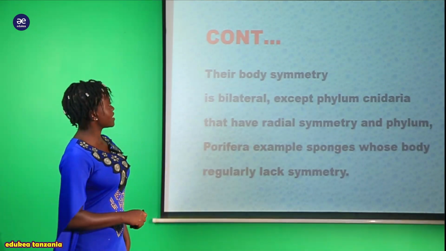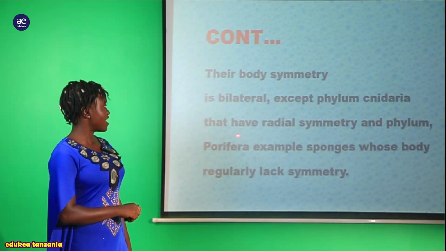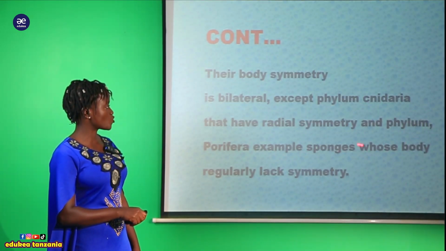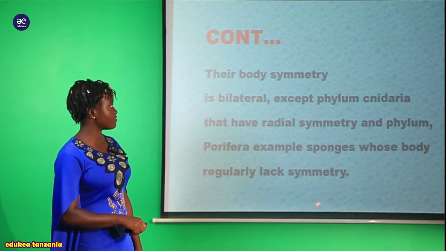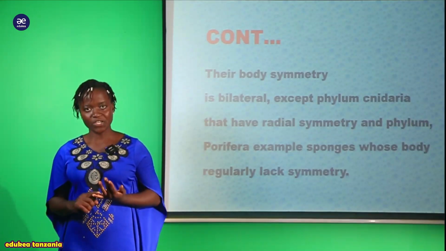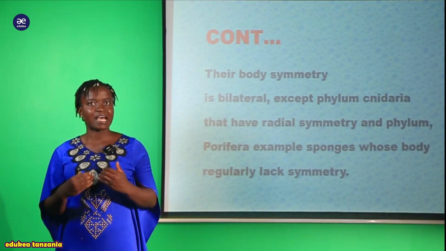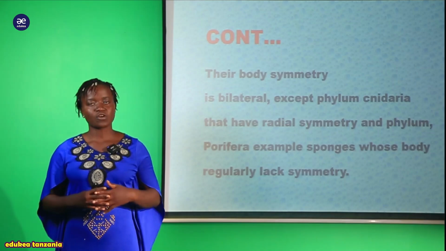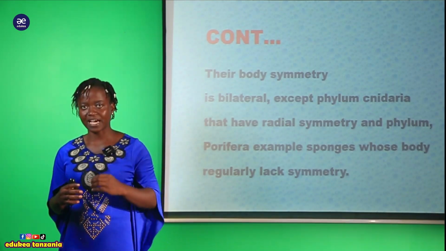So also we are saying that their body symmetry is bilateral except phylum Cnidaria that have radial symmetry and phylum Porifera. Example sponges, whose body regularly lack symmetry. Kwa ina maana ukiwatoa hawa organism wawili ambaye ni sponge na Cnidarians, the rest of the organism which are found in this kingdom Animalia, they possess a bilateral symmetry. So those are the organisms which are found within this kingdom Animalia.